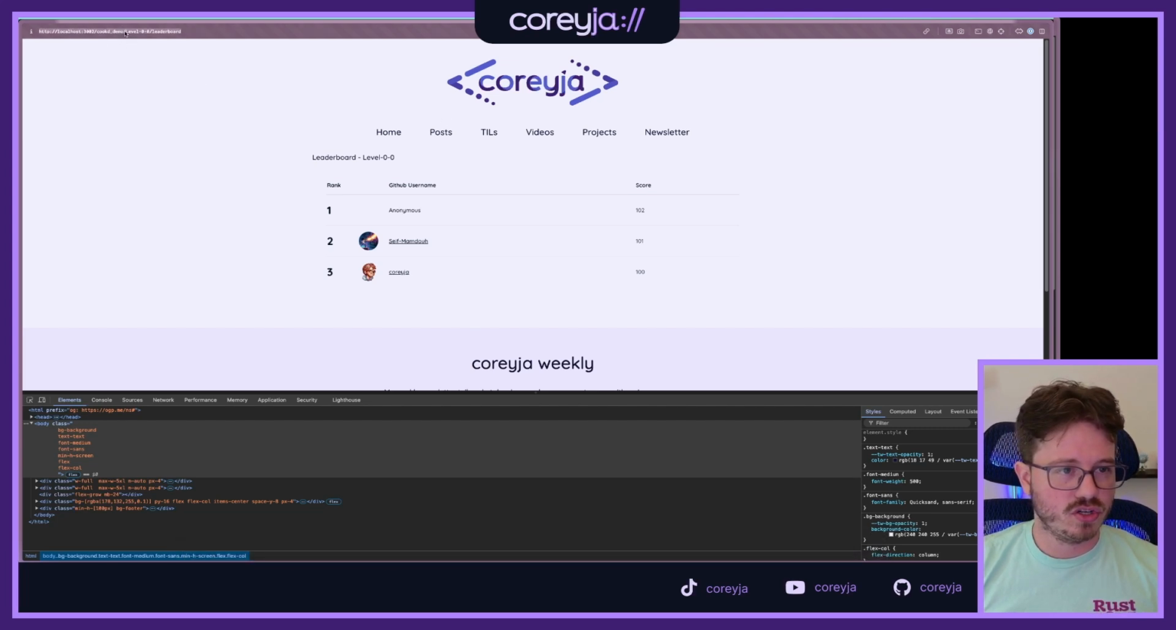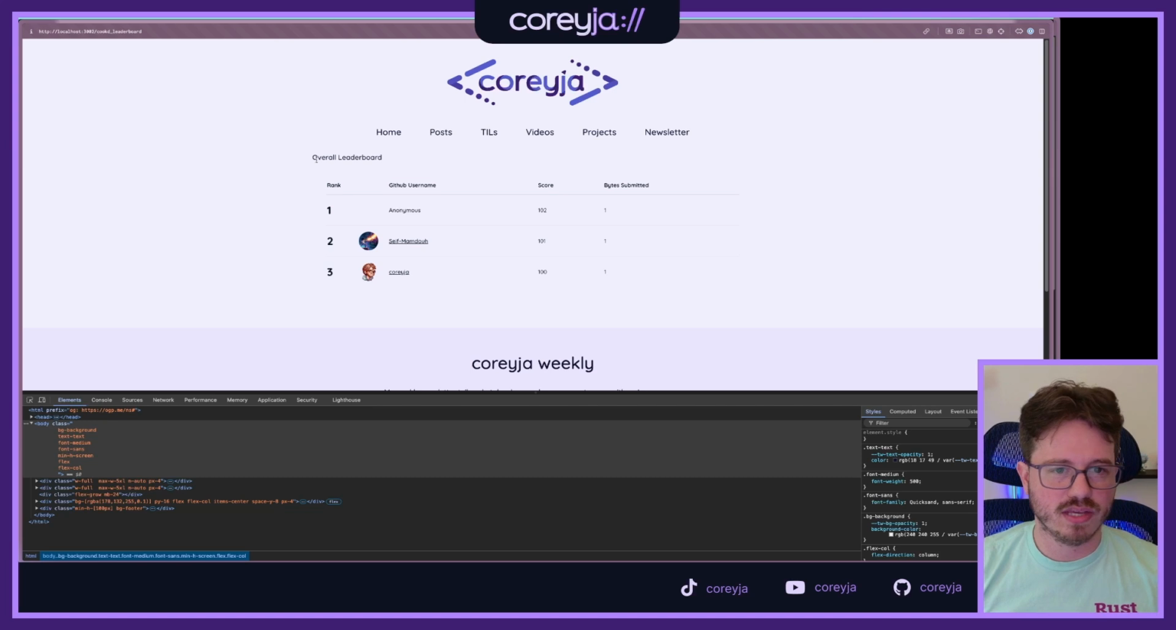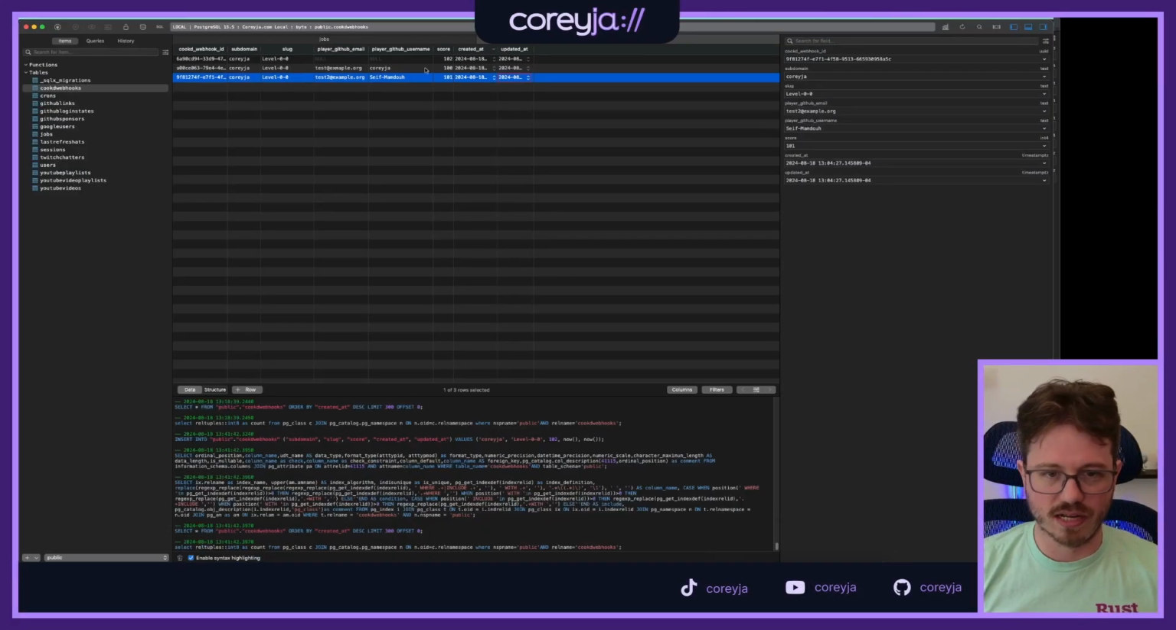So we are finishing up for the day probably, where we've built both a single leaderboard for a single level, and then an overall leaderboard for everything. But they look really the same at the moment because I need to add some more data.